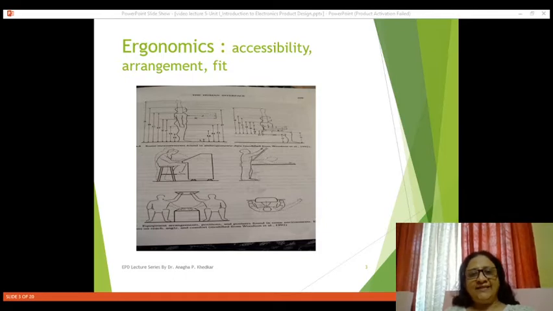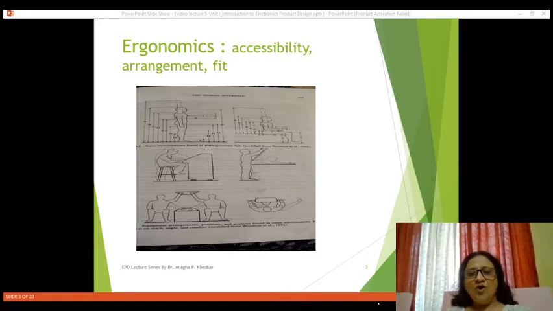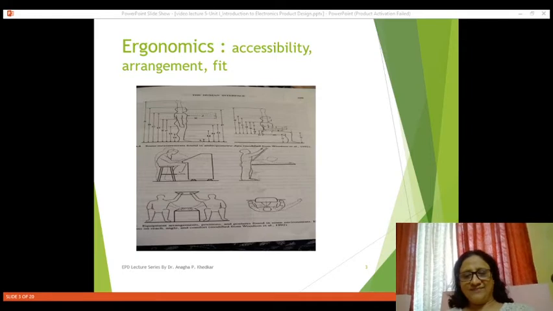So while using all these things, different parameters, that is length of hand, legs, reach or limitations, different angles, all these parameters are very important, and collecting data regarding all these parameters and using it in the design of the product from user point of view is nothing but ergonomics.